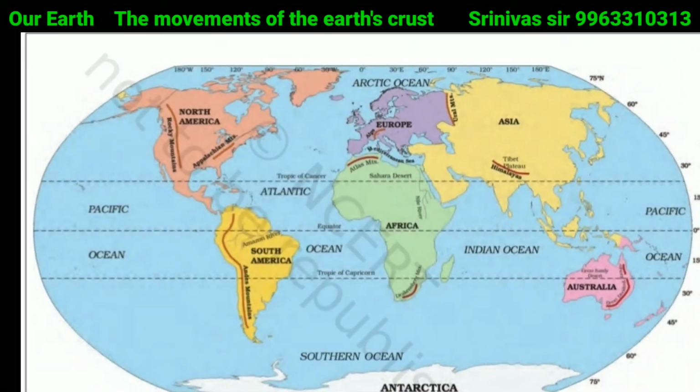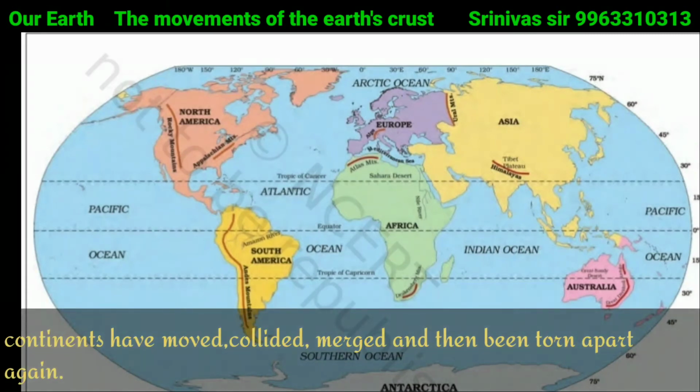Why? Because during the course of Earth's eventful history, the continents have moved, collided, merged, and then been torn apart again. Means they have separated. I am repeating once again, the continents have moved, collided, merged, and they have been separated.